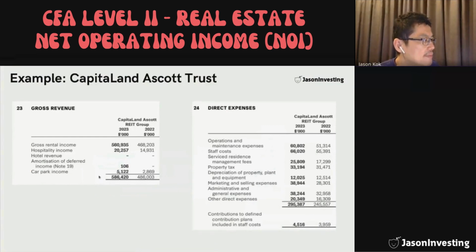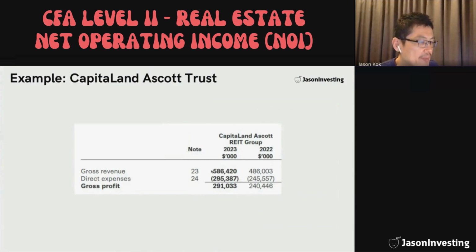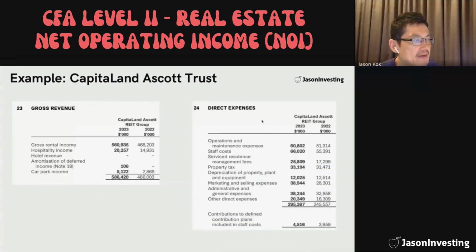Similar to the previous example, we can see a breakdown of the income. In this case, we have the rental income, which is about 561 million, followed by hospitality income. I would reckon the hospitality income is from restaurants and drinking outlets, and we also have car park income. So this adds up to 586 million, which is the same as what we have seen here. And also direct expenses. Direct expenses is just operating expenses. Yes, depreciation of PPE, property, plant, and equipment, is also included as operating expenses.